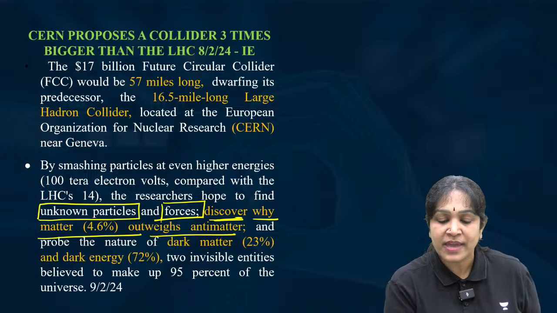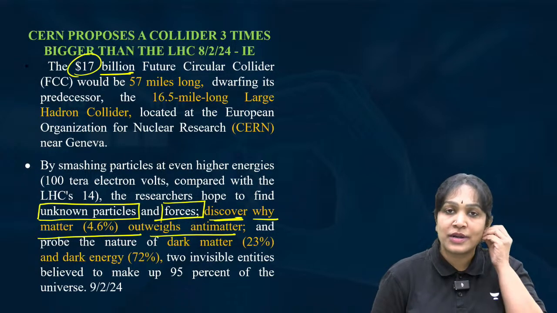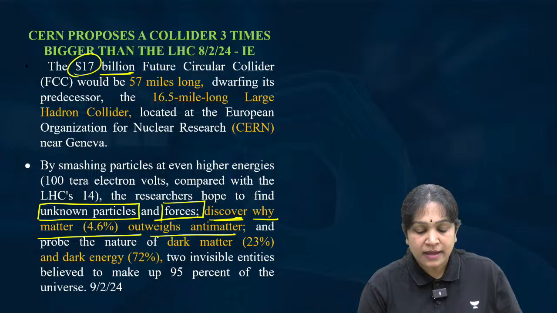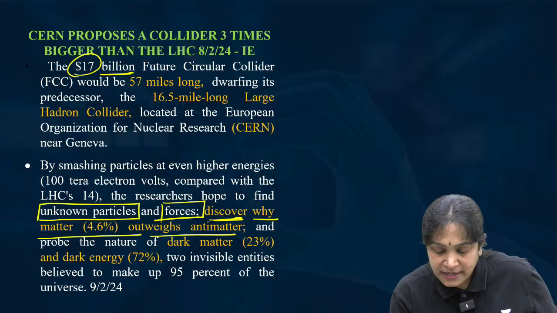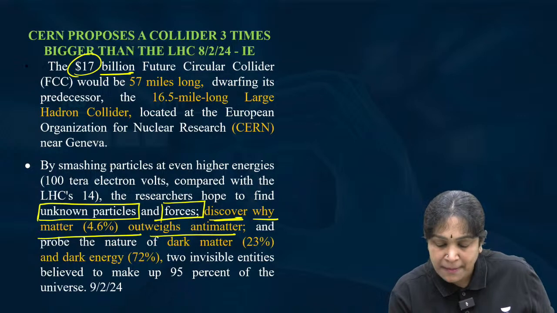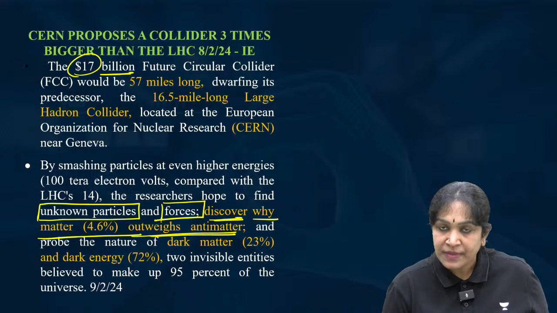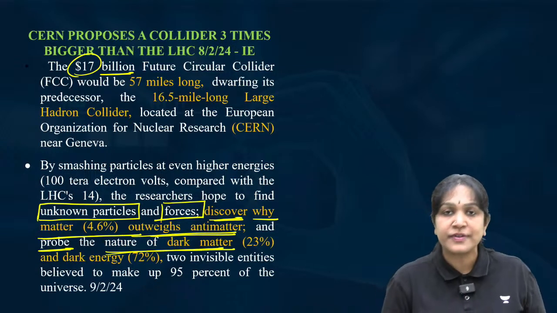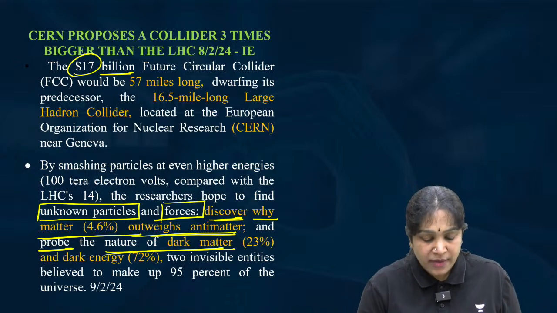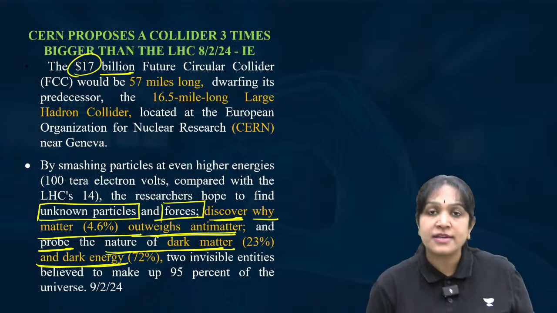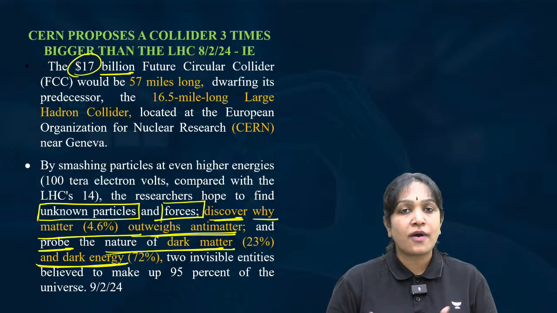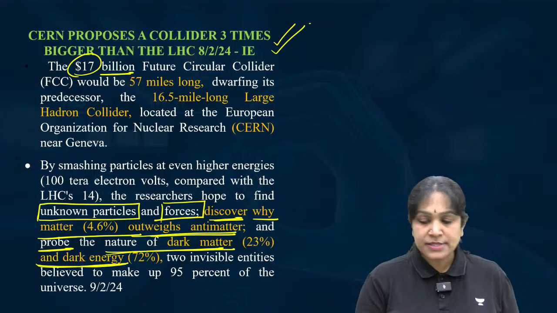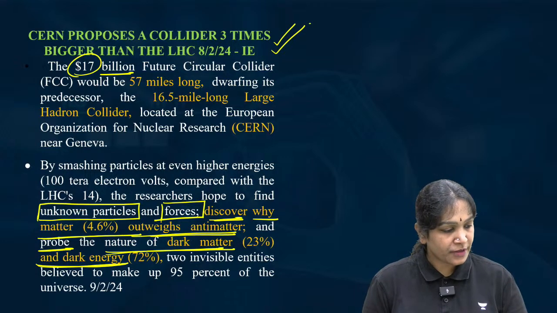mysteries. This particular $17 billion future collider, which is 3 times larger than the Large Hadron Collider, is to discover the unknown particles, unknown forces, and to know why the matter is more than the antimatter, and also to probe, that is to understand the nature of the dark matter, because we don't know what dark matter is, and also to know the nature of dark energy. What is dark energy? To understand all these things, we have constructed this instrument. I hope it is clear. This instrument is constructed for that purpose, okay.